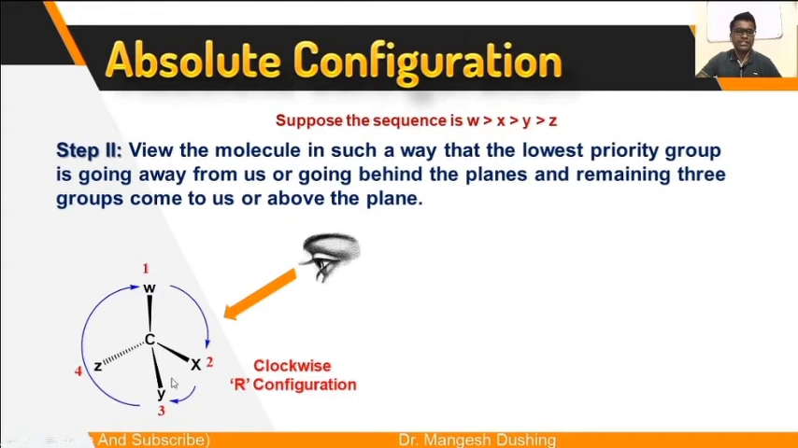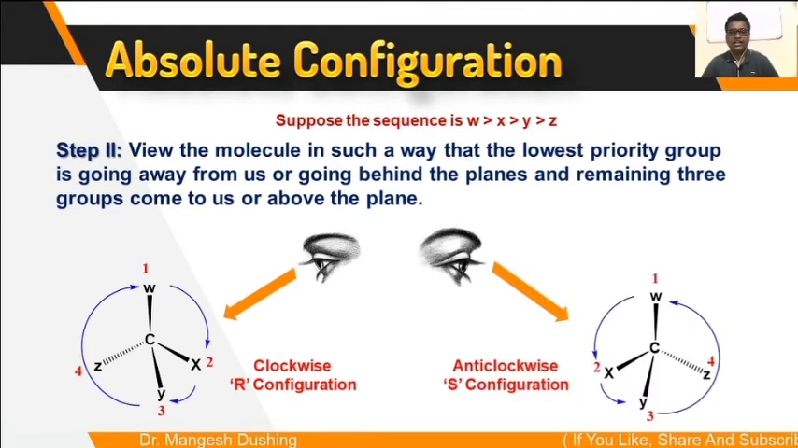Now see, these 3 groups are coming towards you. Now see these 3 groups according to the priority 1, 2 and 3. Clockwise or anti-clockwise? This is clockwise. If that is clockwise, then that is called the R configuration.